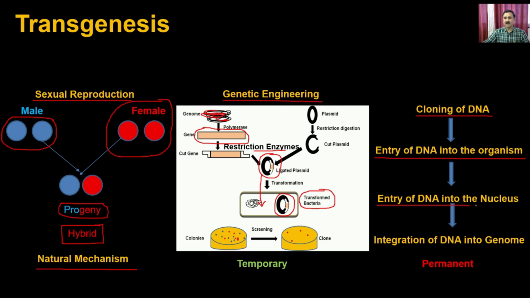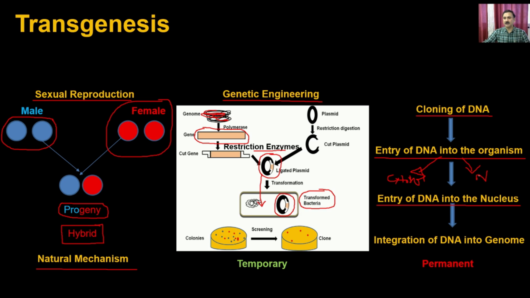Once you introduce the DNA into the organism, it could have two choices. One, it can go into the cytosol, or it can go into the nucleus.